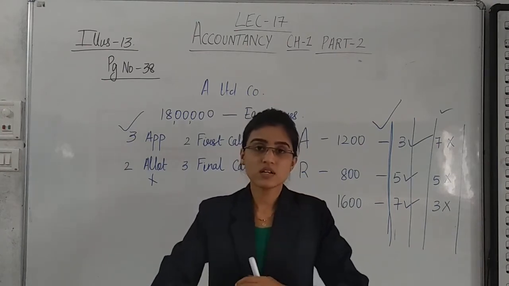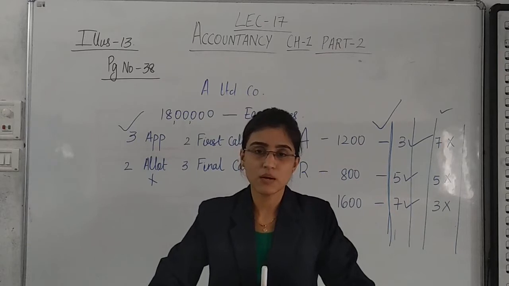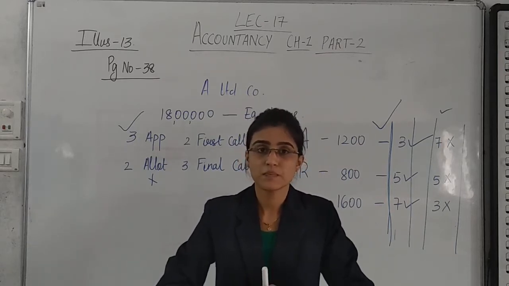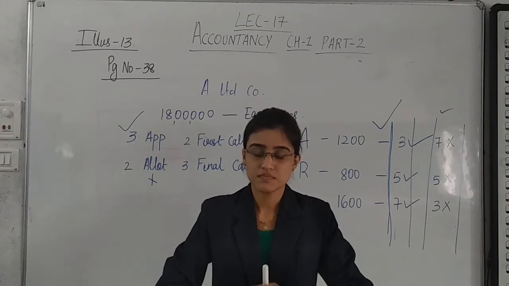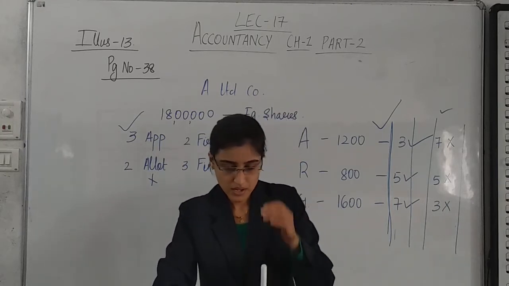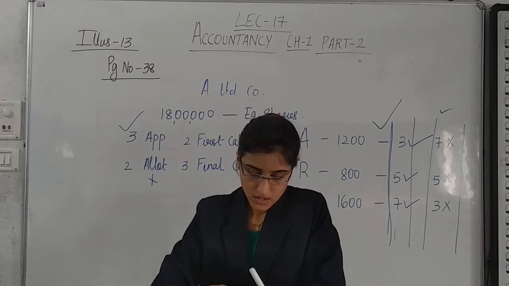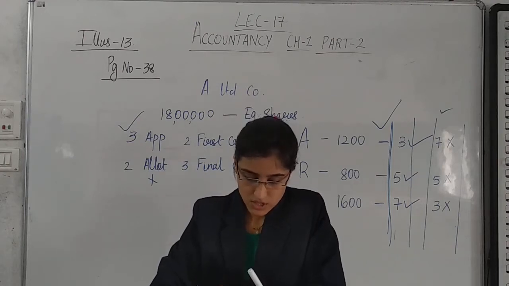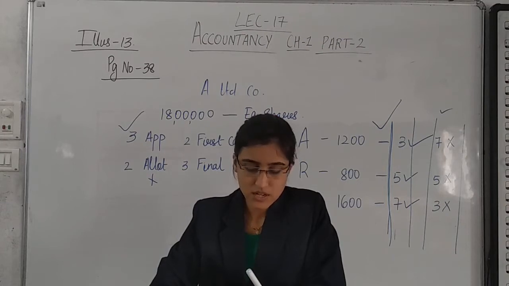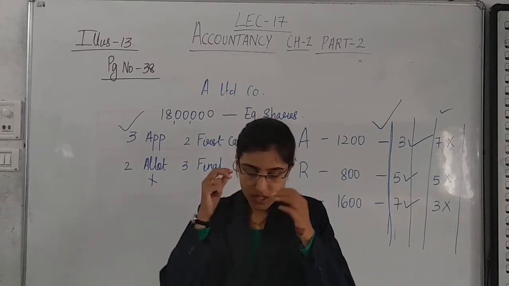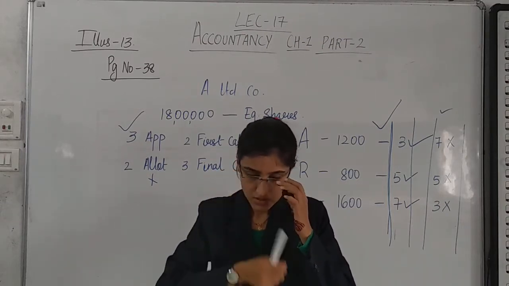So the very first thing that you are supposed to do at the time of forfeiture of shares is what? You will debit share capital account. Yes? Okay. So pay attention in your textbook. Page number 39. Journal entries in the books of company. The first journal entry. Equity share capital account debit.